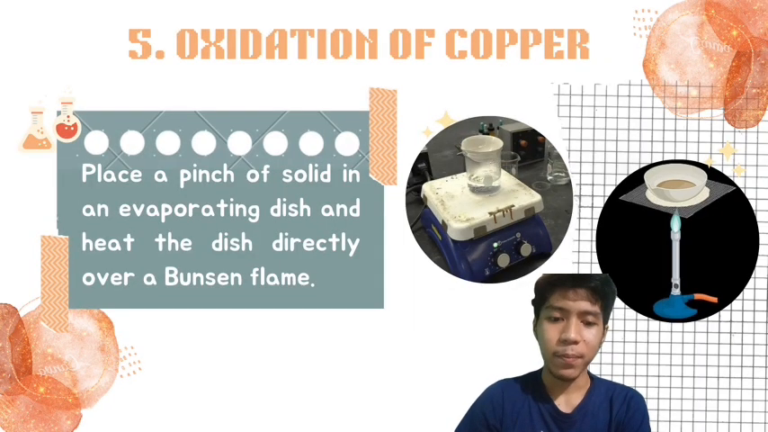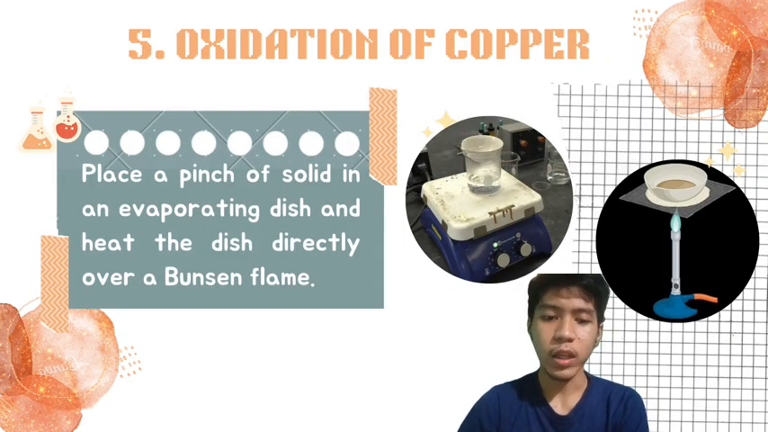So the last step is the oxidation of copper. You need to place a pinch of solid into an evaporating dish and heat the dish directly over a Bunsen flame. Also, don't forget to observe and record your result. So that's all.